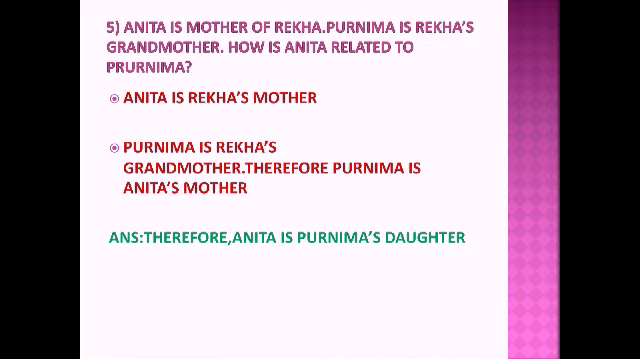Purnima is mother of Anita. Then only she can be Rekha's grandmother, right? Our mother's mother is our grandmother. Rekha's mother is Anita. Rekha's grandmother is Purnima. So Purnima is mother of Anita. Now let us read. Anita is Rekha's mother. Purnima is Rekha's grandmother. Therefore, Purnima is Anita's mother. So our answer is Anita is Purnima's daughter.